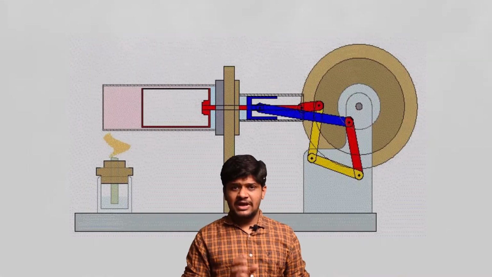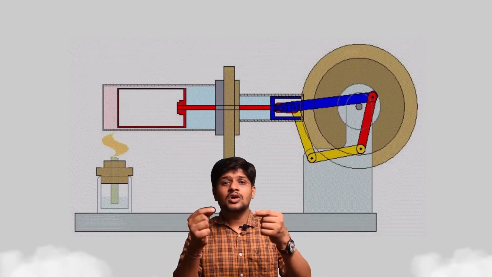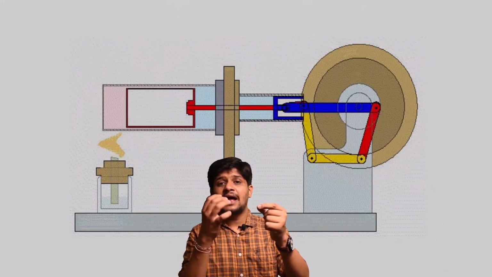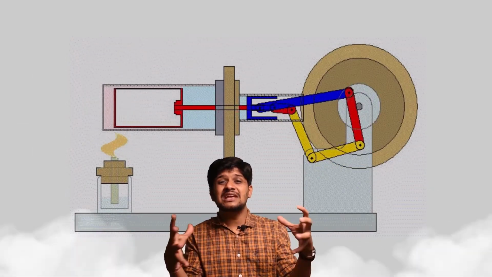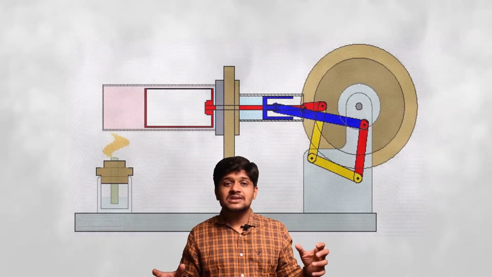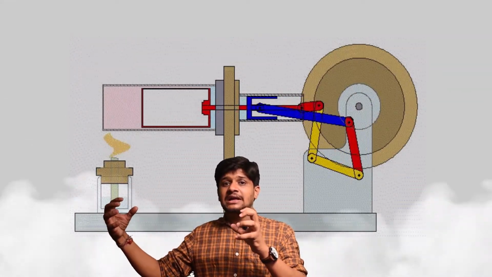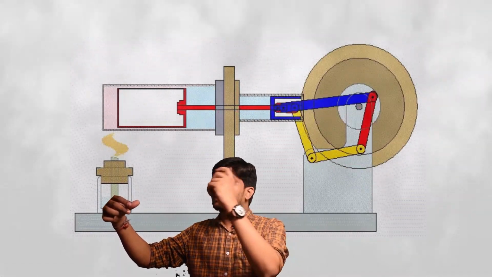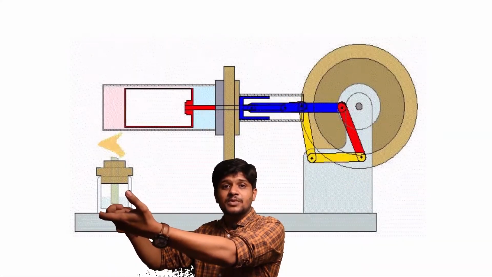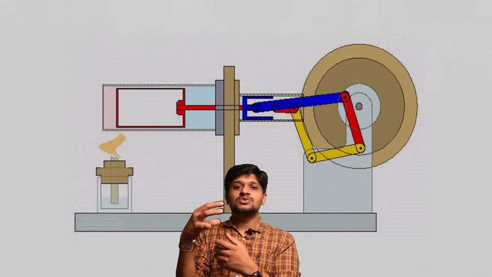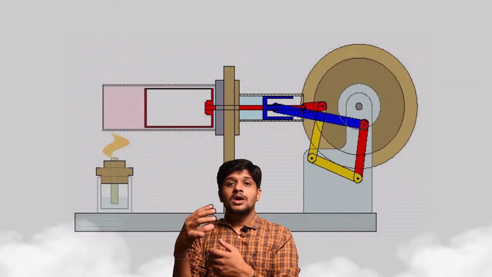In your vehicles, the petrol and the oxygen mix together to cause a firing and it generates the steam. The gas expands. Immediately the piston moves. Once the piston moves ahead, there is a small gap where the steam releases. Once the steam is released, the piston comes back to its original position.